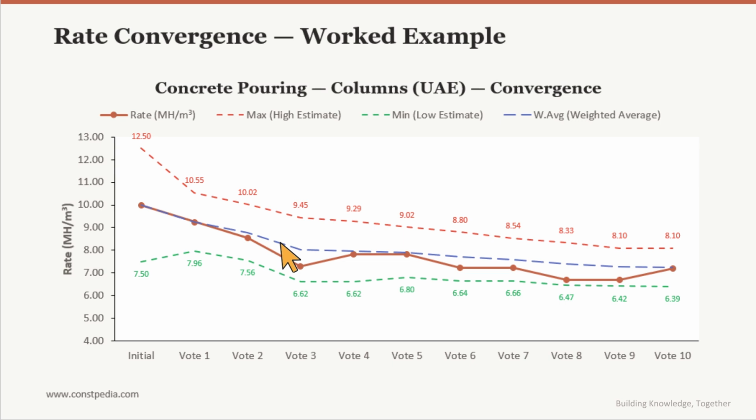The blue dashed line is the weighted average, where more recent votes carry greater weight. It is the platform's best estimate of the true rate. Together, the min and max form a confidence band. The key insight, the band narrows as more votes come in. Early on, with high disagreement, the band is wide. As, about right, votes accumulate and the crowd reaches consensus, it tightens. With 50 or 100 votes, this band would be much tighter, potentially down to plus or minus 3 to 5%.